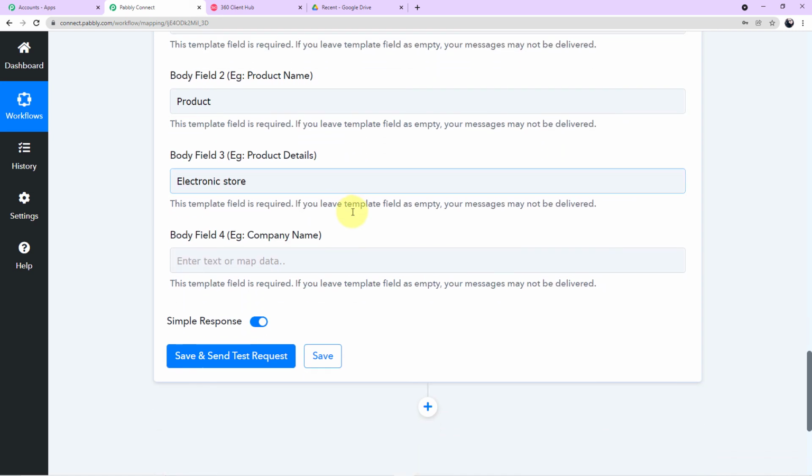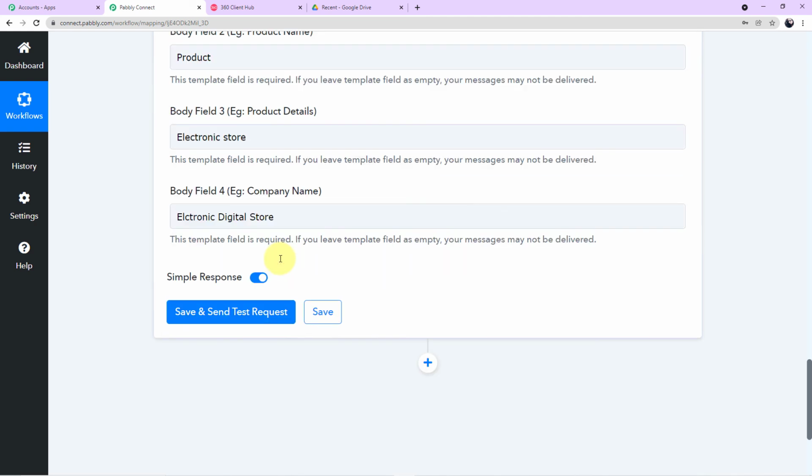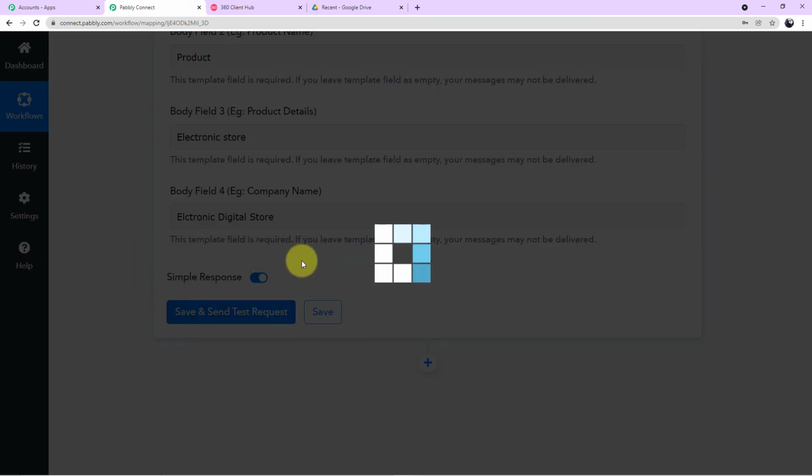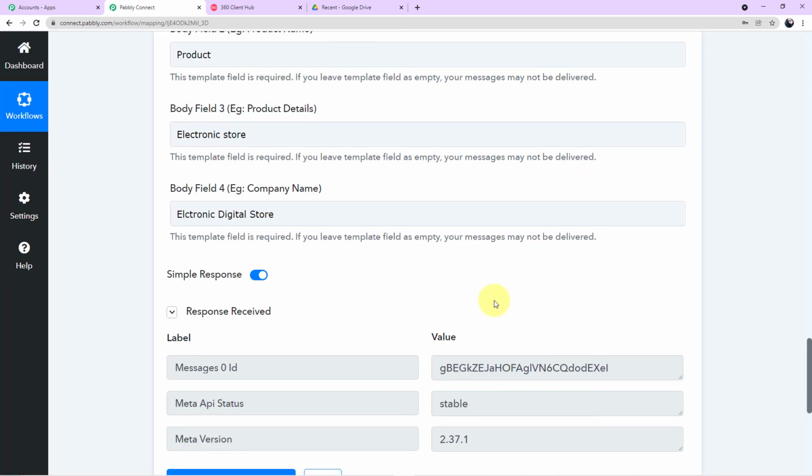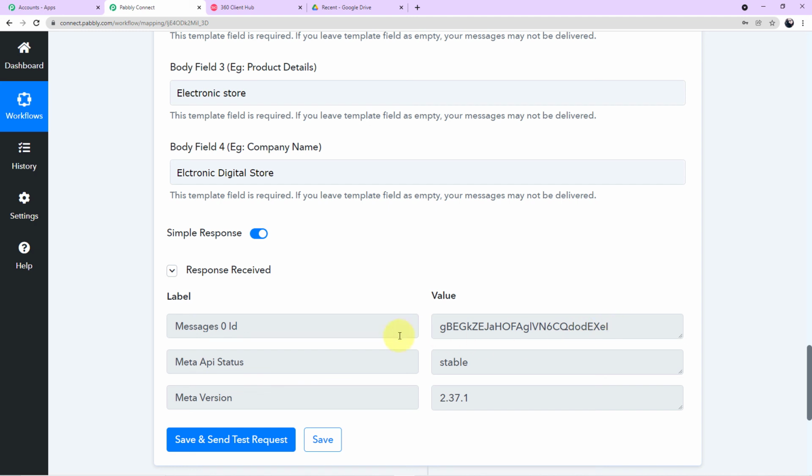rest you want to fix the message, you can do that also. Now in body field 4, finally it is asking for the company name. So let me edit the company name. Guys, as you can see, we have filled all of the details which were required. Now I'll click on save and send test request and I'll see if the responses are positive or not. Yes guys, the responses are completely positive. As you can see, there is no error it is showing to us.